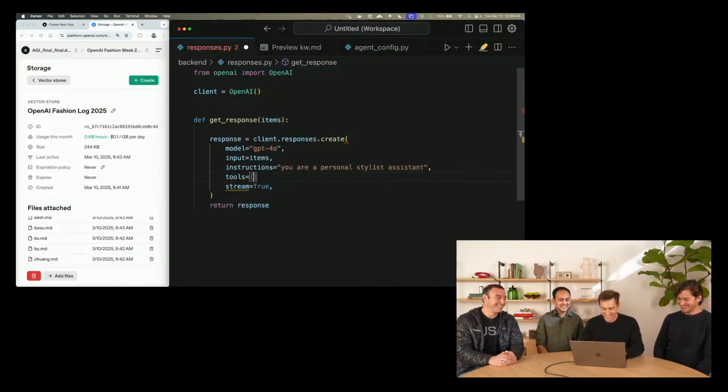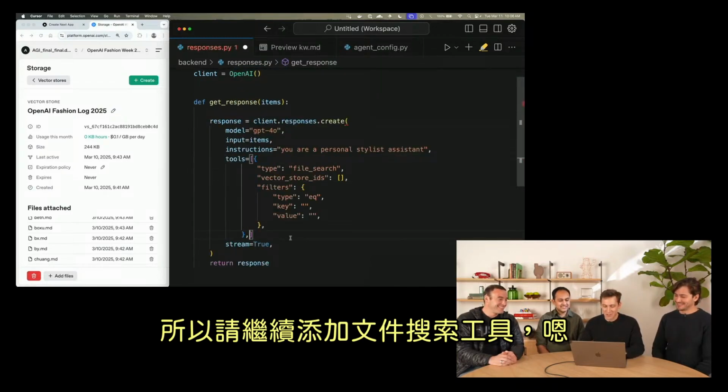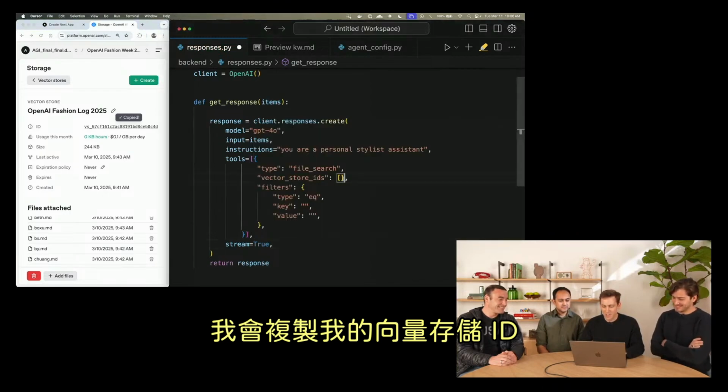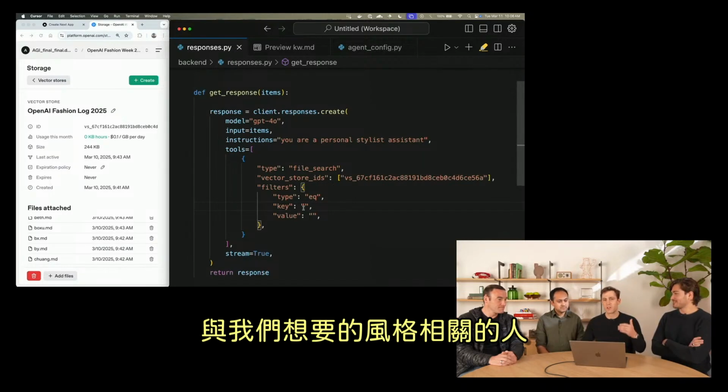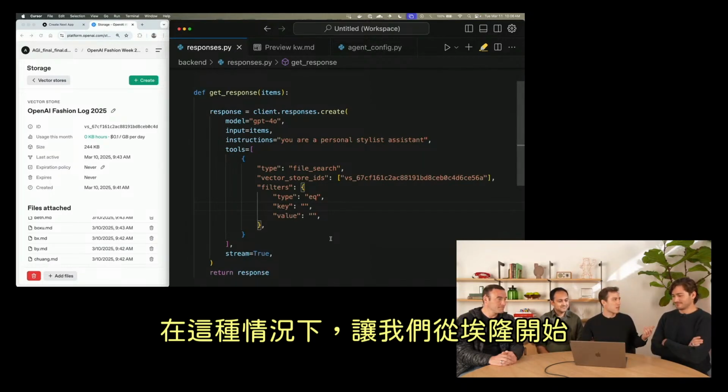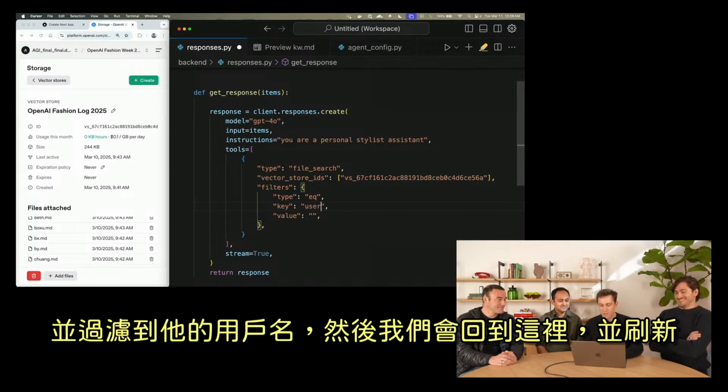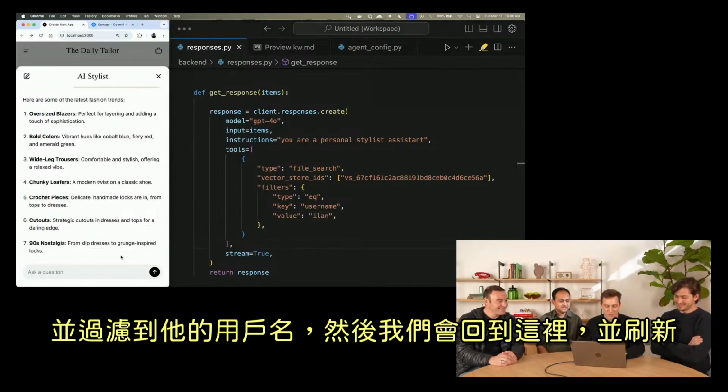Yeah. So I'll go ahead and add the file search tool, and I'll copy in my vector store ID. And here I can actually filter down the files in this vector store to just the ones that are relevant to the person that we want to style. So in this case, let's start with Ilan. We'll go ahead and filter down to his username. And we'll come back here, and we'll refresh.